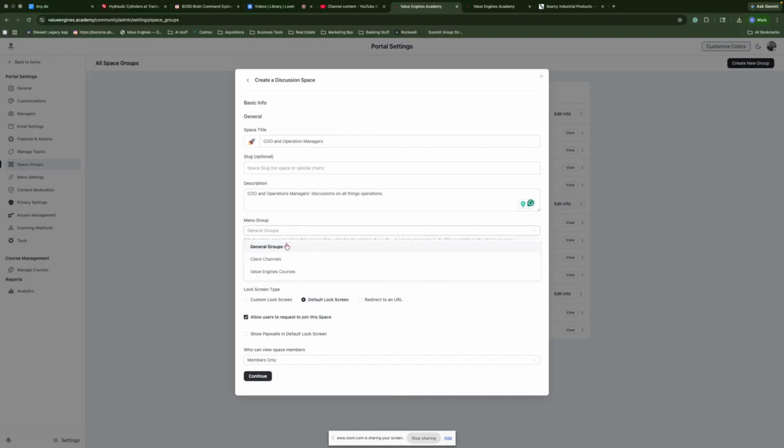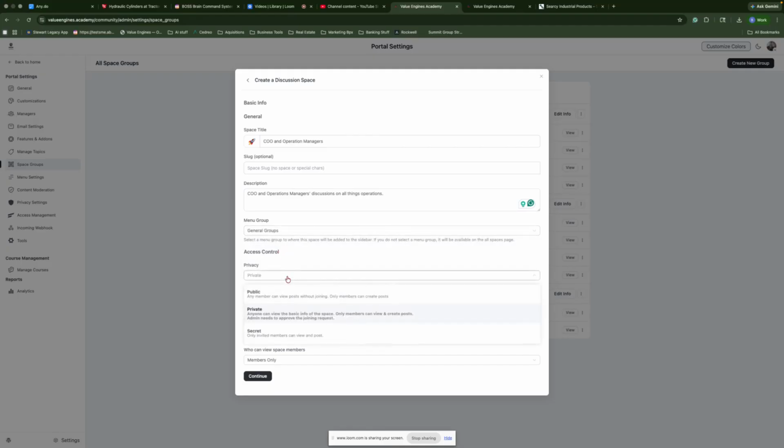Where I'm going to put this, I'm putting that in the general groups because it's not a client channel. It's not a Value Engines course. It's a general group. Privacy. I actually want any member to view this available, but not to be able to get into it. So what that means, if they're a member of my entire Value Engines, they're going to see it as an option, and then they have to ask to join it. Why do I do that?